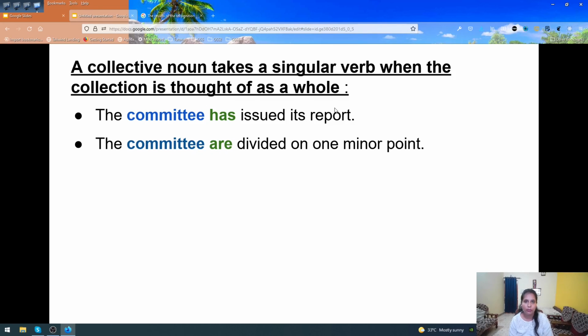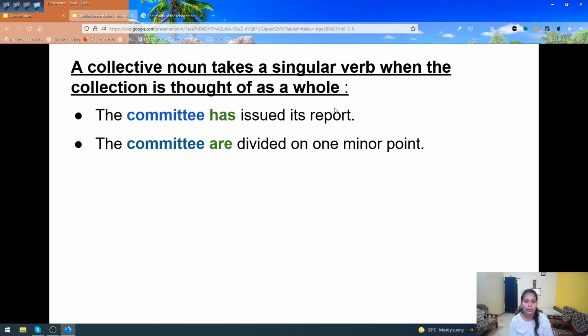A collective noun takes a singular verb when the collection is thought of as a whole. When we say committee, that is a group of people who are working on some single agenda. Here we are talking about a collective noun, a group of people, but we understand it as a singular noun, and that is why the verb should be singular. The committee has issued its report. The committee are divided on one minor point.